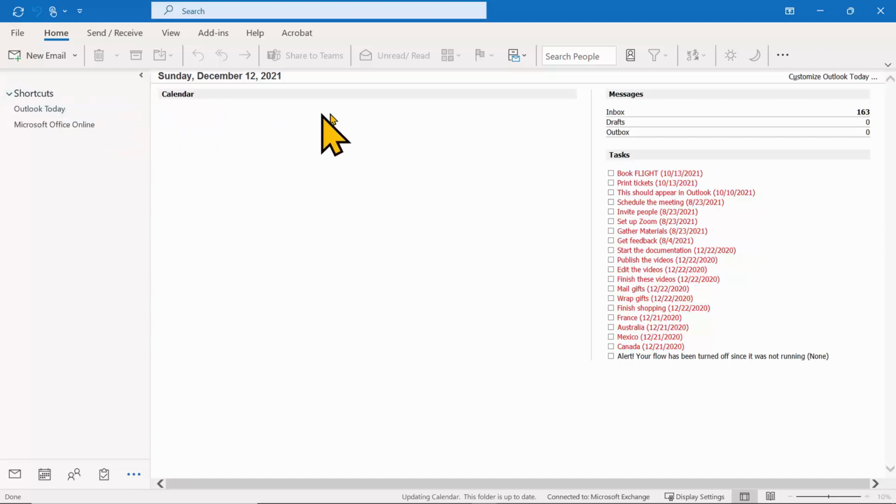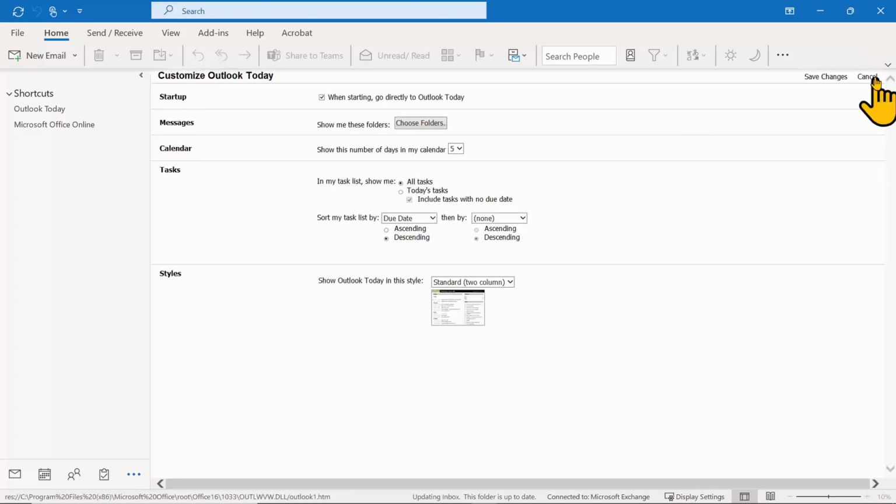Then I'm going to come way over here to the right, and I'll click on the three dots over here, Customize Outlook Today. Okay, good. And then I'm going to make sure this is checked: When starting, go directly to Outlook Today. So that's the first thing that you'll see when you go into Outlook. You can decide which messages you're going to see, how many days of your calendar you're going to see, you can list what tasks you're going to see, and then you can change your style of Outlook Today. So I'm going to come over here and pick on Save My Changes.